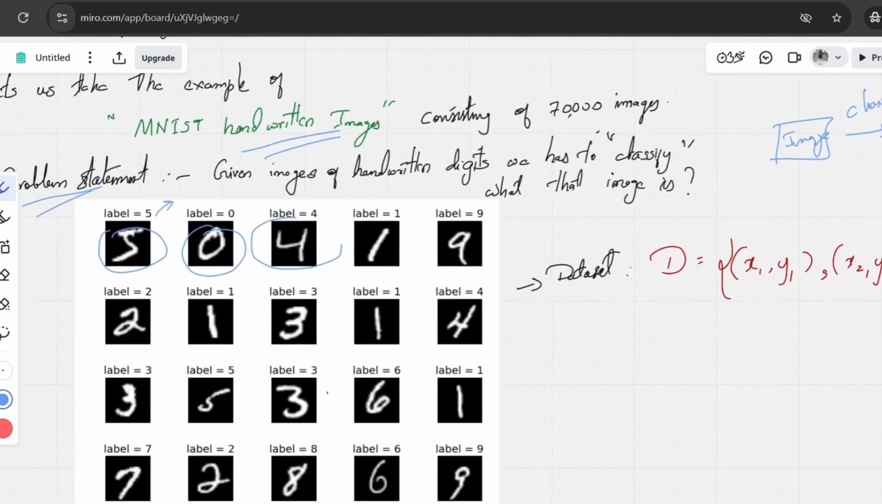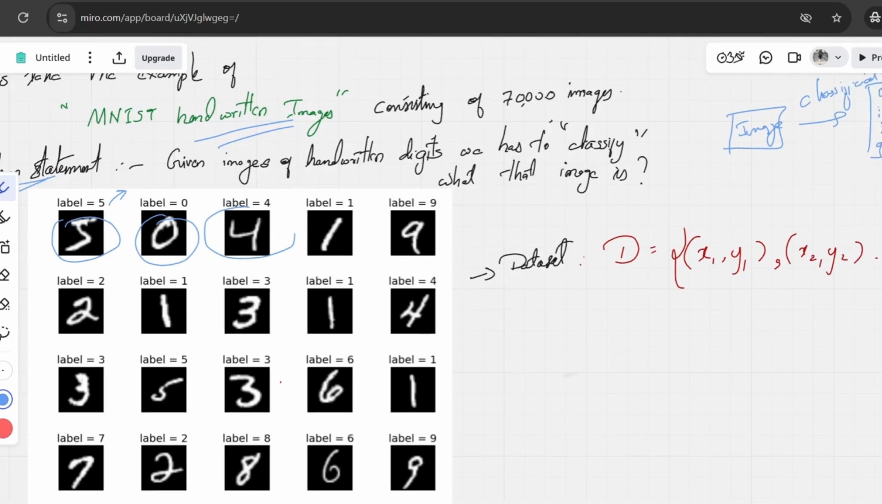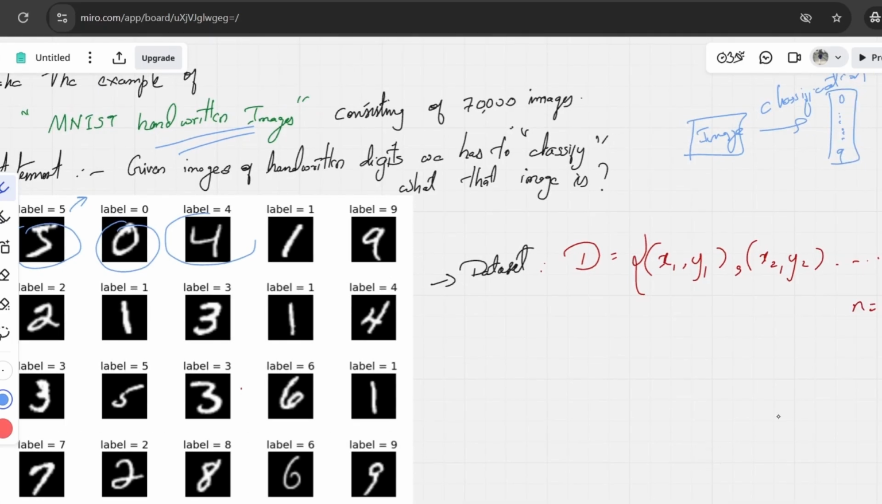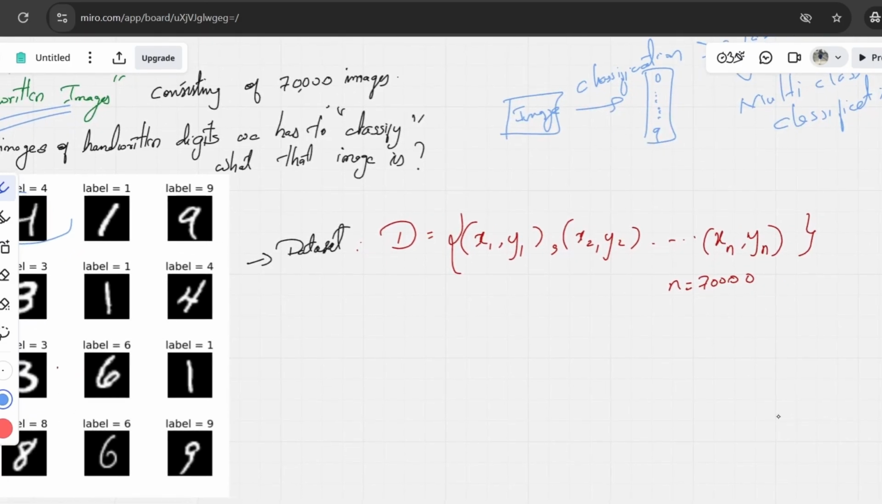So these are some of the handwritten images. Actually, we have 70,000 such images in the dataset, so the dataset is very large. Combinedly, all the images or any data for machine learning, we call it a dataset. We also talk about the dataset size. Here the size is 70,000 images.